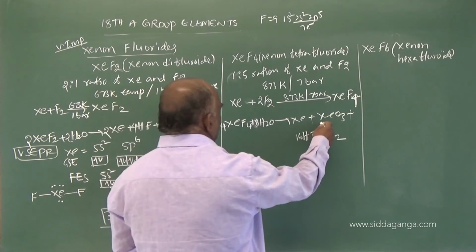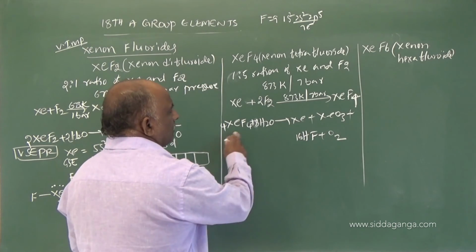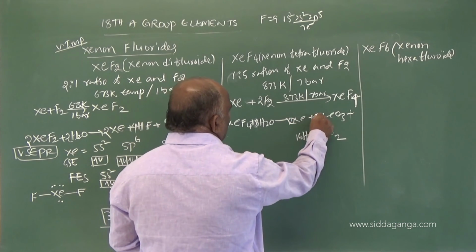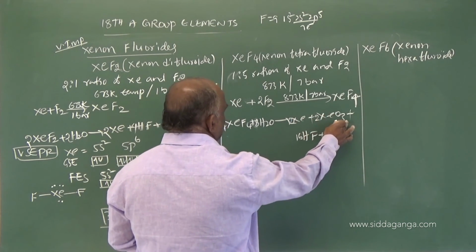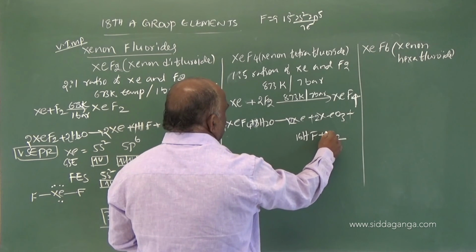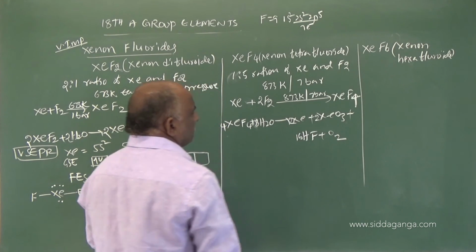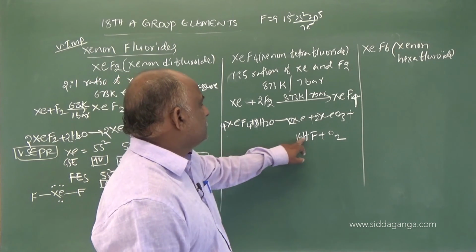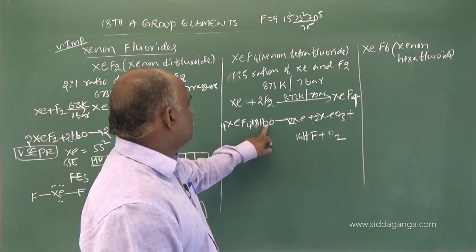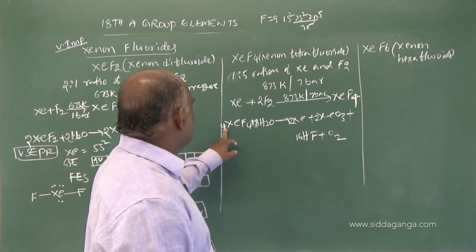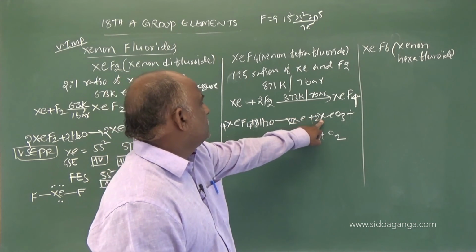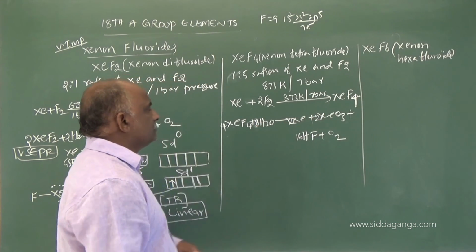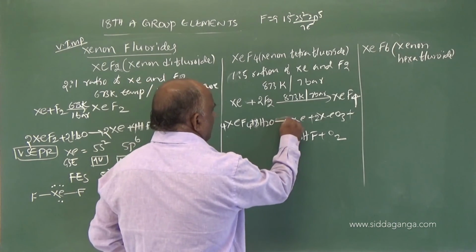Balancing: 4 XeF4 has 16 fluorines, and 8 H2O has 16 hydrogens. 4 xenons: 2 xenons, and 2 in XeO3, which is 6 oxygens, plus 2 O2, makes 8 oxygens. Right. Okay, my dear students, this is correct.